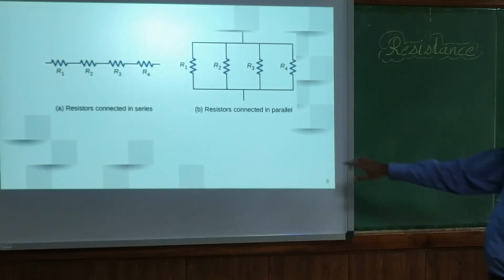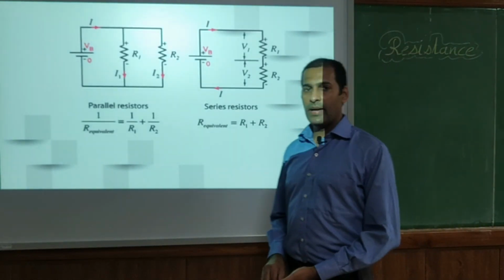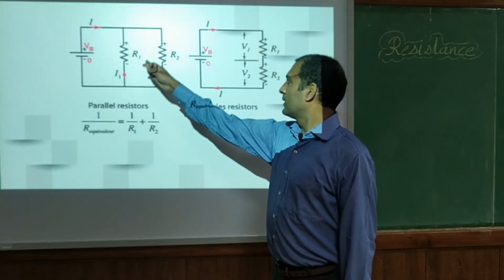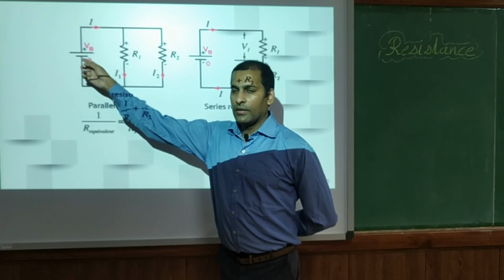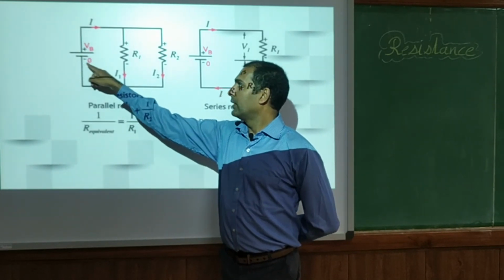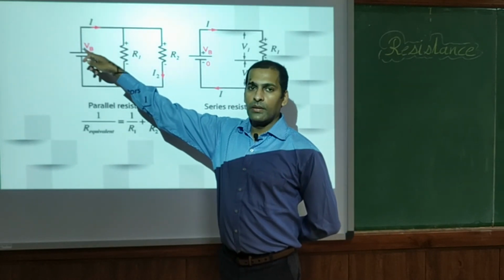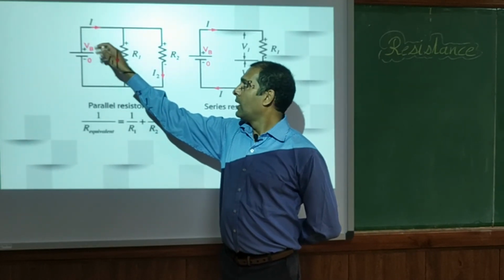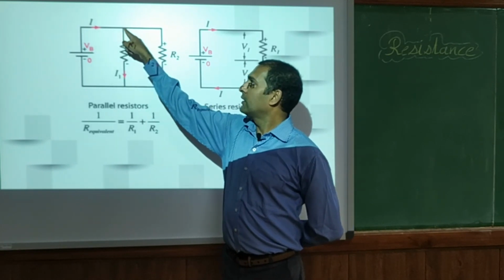Let us see an example. Say we have resistances in series and parallel. So there is one example where resistances are connected in parallel. We have a supply voltage, positive, negative. The current is flowing. Now what is happening? Current is coming from the battery, and there is a division. Now the current will reach, say, this point.